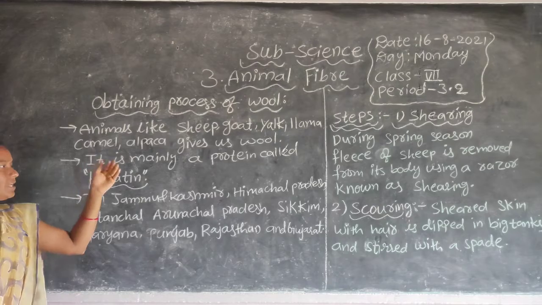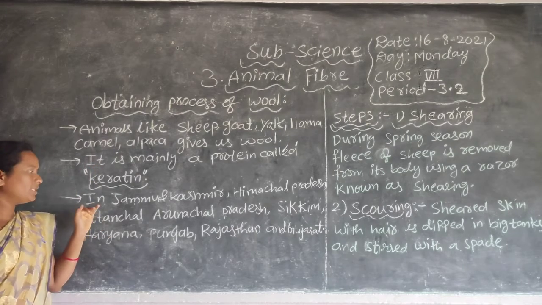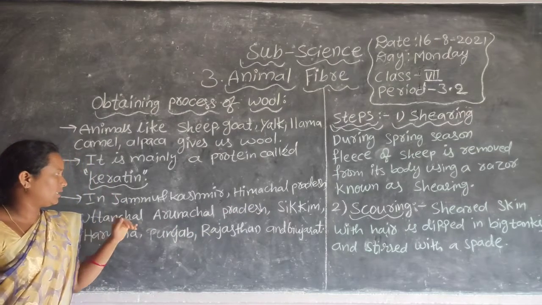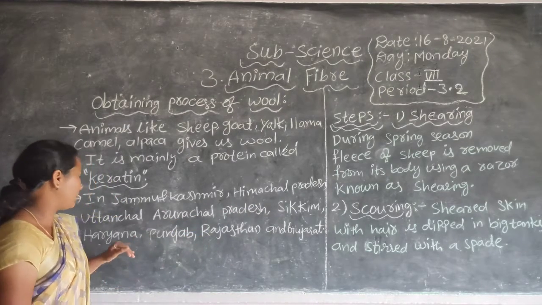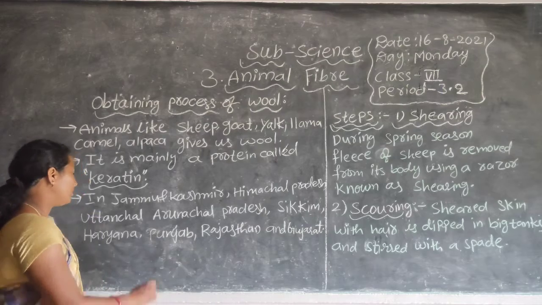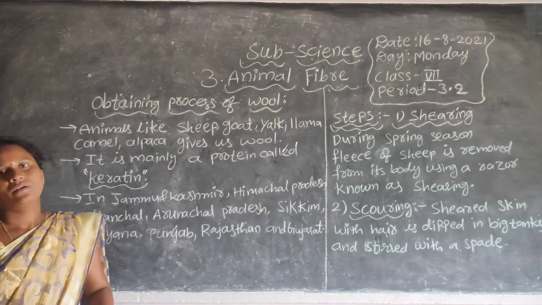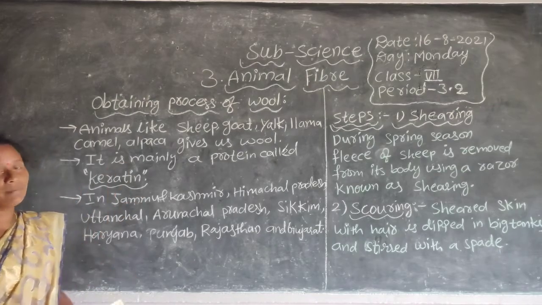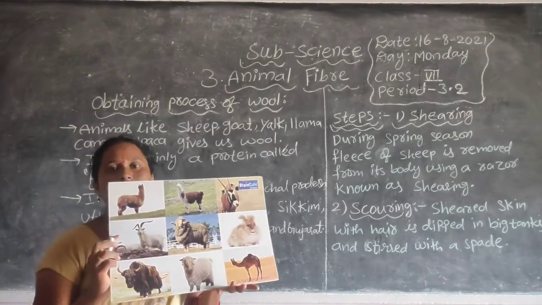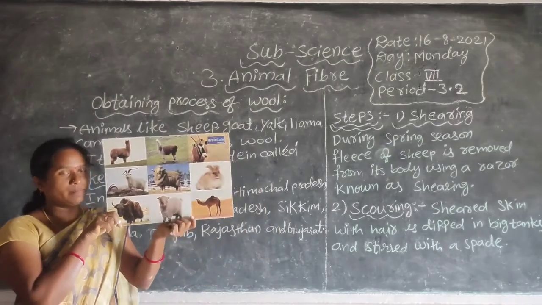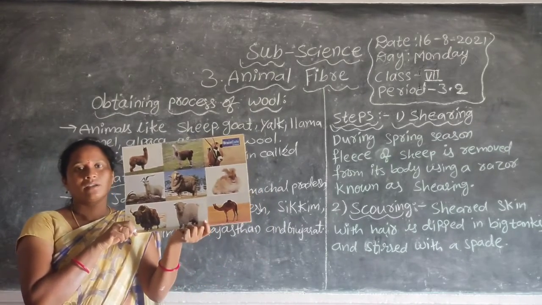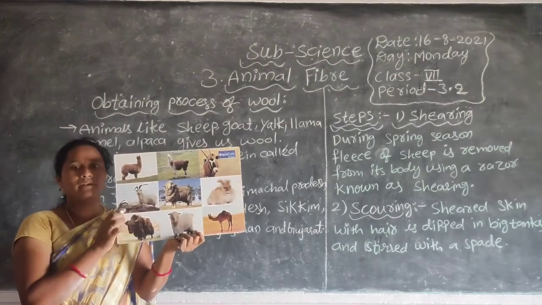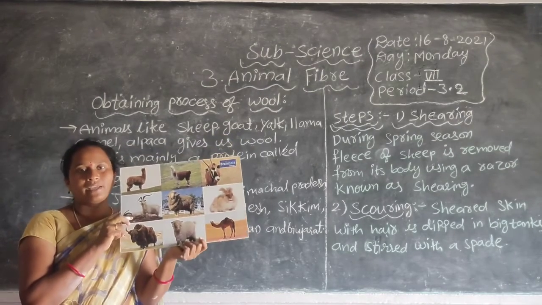We commonly observe these animals in Jammu and Kashmir, Himachal Pradesh, Uttaranchal, Arunachal Pradesh, Sikkim, Haryana, Punjab, Rajasthan and Gujarat. See this poster. To meet their climatic conditions, their bodies develop different kinds of hair.